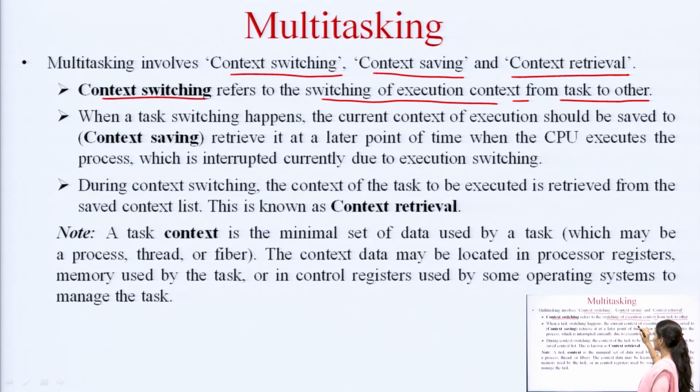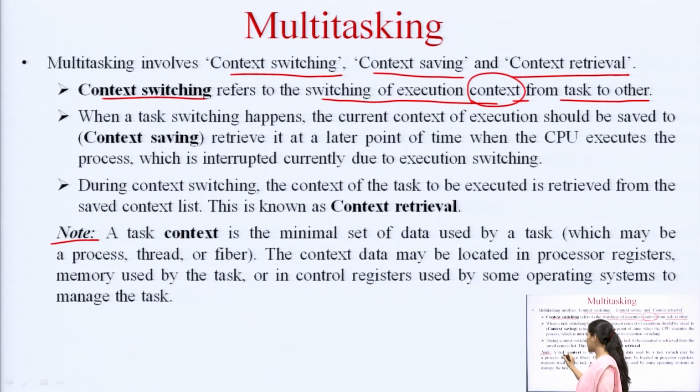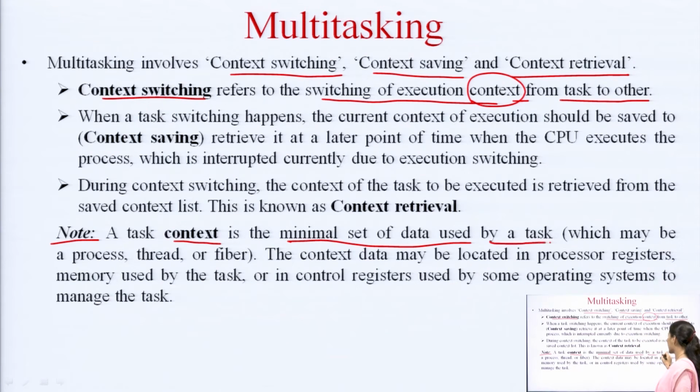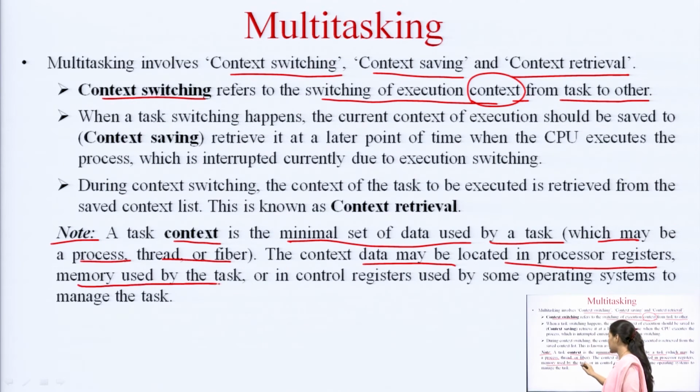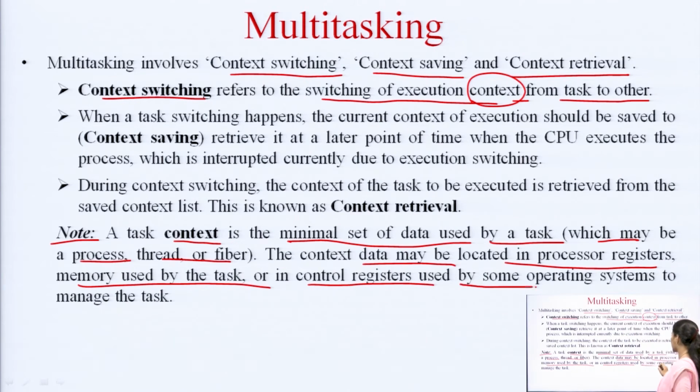Let us first understand the term context. Here I have placed a note: a task context. What is a task context? It is a minimal set of data used by a task, which may be a process, thread or fiber. So, all the data related to a particular task is known as the context. The context data may be located in the processor registers, in the memory used by the task, or in the control registers used by some operating systems to manage the task. So, these are the various places where the context may be available.